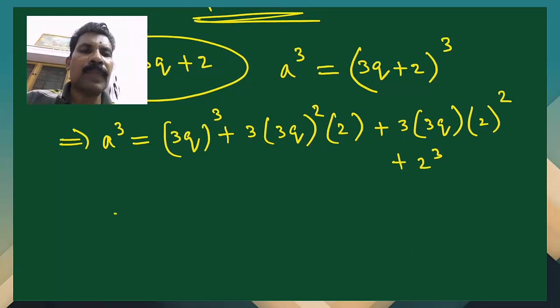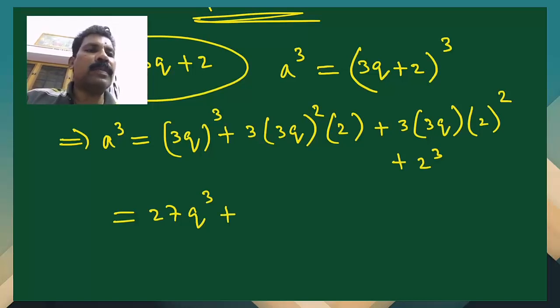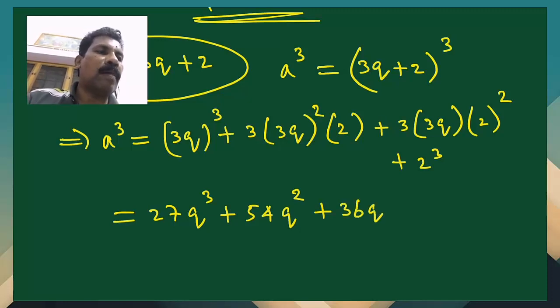Now let us see. That is 27q cube, plus then 3 square means 9 into 3 into 2, that is 54q square will come. Then plus 3 into 3, that is 9, then 4, so 36q will come.